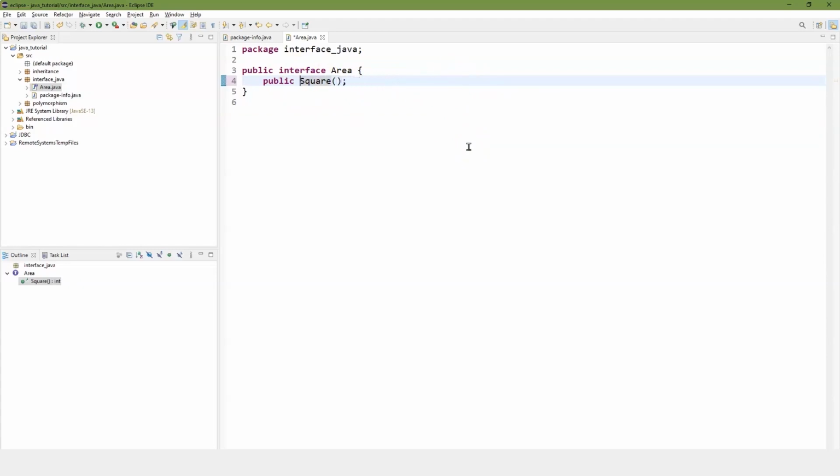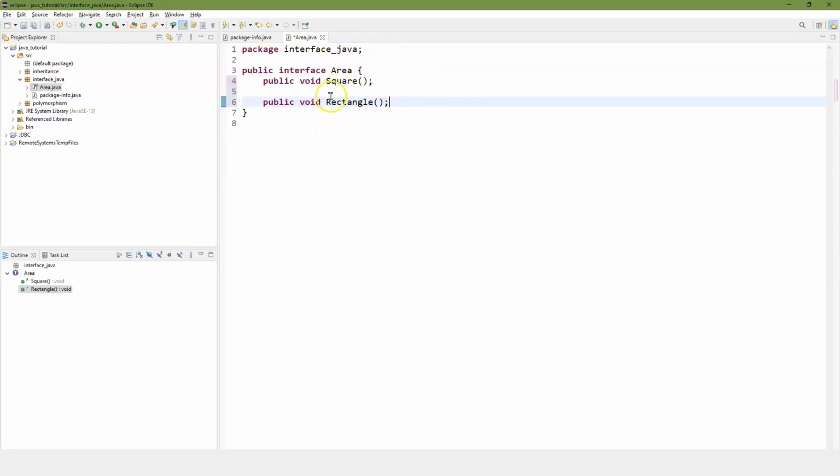And we're just going to do void square, and let's go ahead and do public void rectangle. We'll put a rectangle in there too. So now we have a basic interface, in this case for area.